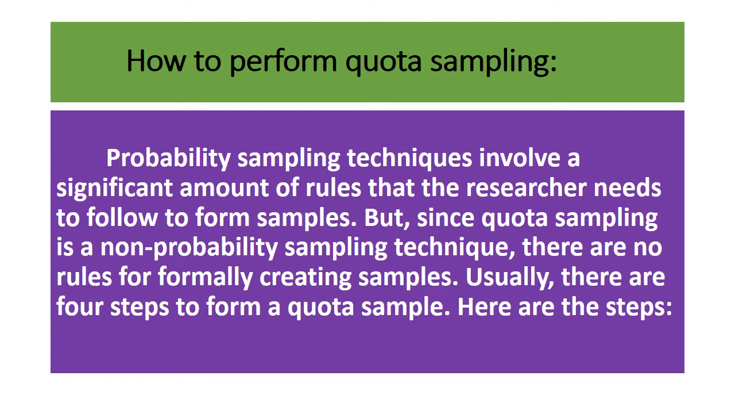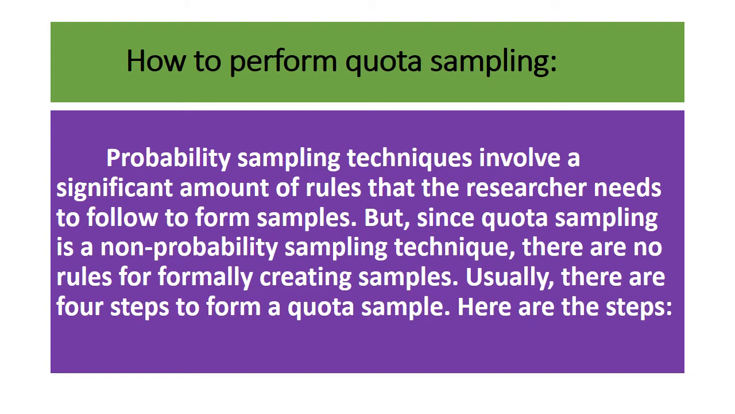And the quota sampling technique appears like the stratified random sampling technique, however in this sampling technique, the sample is selected without a random process from different quotas. And here the probability sampling techniques involve a significant amount of rules that the researcher needs to follow to form samples. And since quota sampling is a non-probability sampling technique, there are no rules for formally creating samples, because here there is no randomization, only the willingness of the researcher. She will be taking the samples within some limitation.